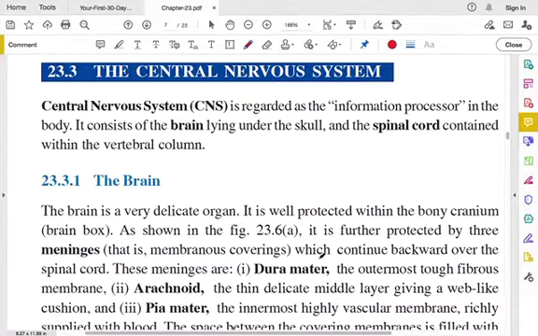They are regarded as the information processor, because any information that has to be processed in our body happens in the central nervous system. It consists of brain, which lies under the skull, and spinal cord, which is contained within the vertebral column in our body.